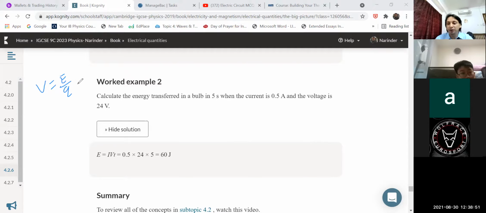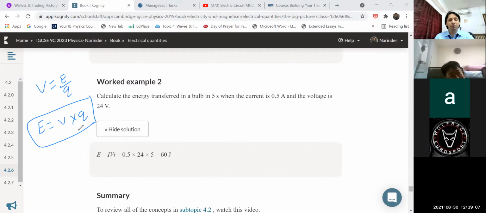If you are fast in recalling the equations, you will be able to complete your question paper before time, and you will get the maximum marks also. So V is equal to E by Q. E is equal to V into Q. Can I use this equation, or is it a good idea to use this equation? Voltage, okay, I agree that the voltage is given. What about the Q? Charge.